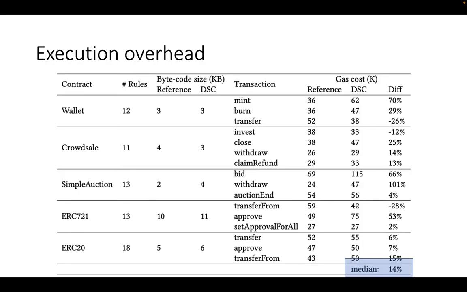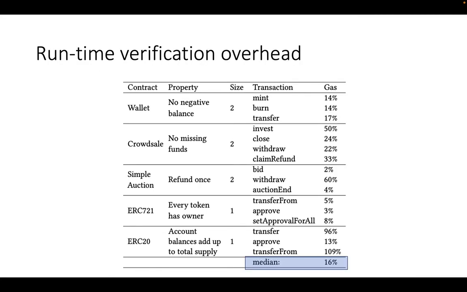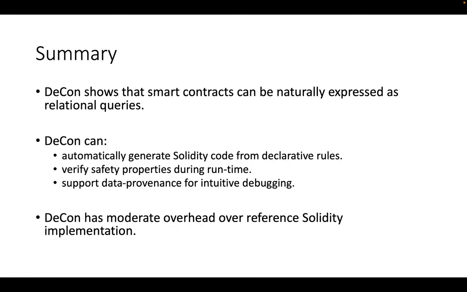So here is the main result. Here on 5 representative contracts and all their supported transactions, we see the gas cost of Decon and the reference contract. The difference varies quite a lot. Sometimes it's better, sometimes doing worse, but at the median, it's 14% overhead over the reference Solidity implementation. Here is the runtime verification overhead. Again, the overhead varies quite a bit, but at the median, it's 16%.